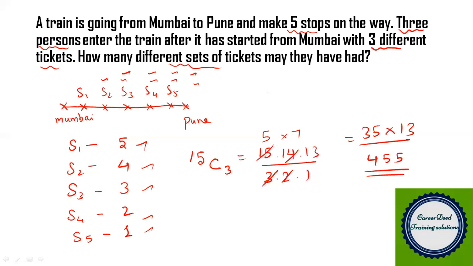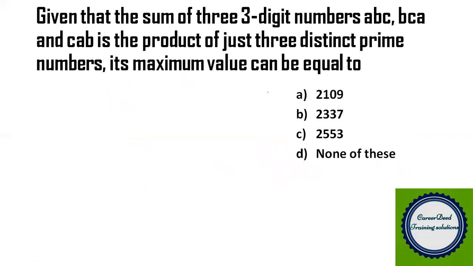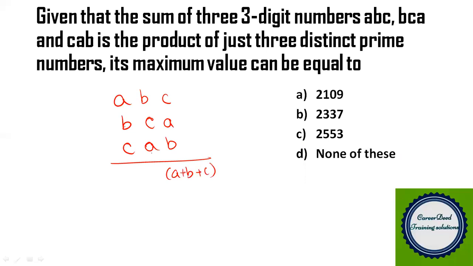Now moving to question number 2. Given that the sum of the 3-digit numbers ABC, BCA and CAB is the product of just 3 distinct prime numbers, its maximum value can be equal to. So we have 3-digit numbers, and when you sum them, what do you get? The first number is ABC, the second number is BCA and the third number is CAB. Now when you add them, you get C plus A plus B, again B plus C plus A, and again A plus B plus C.